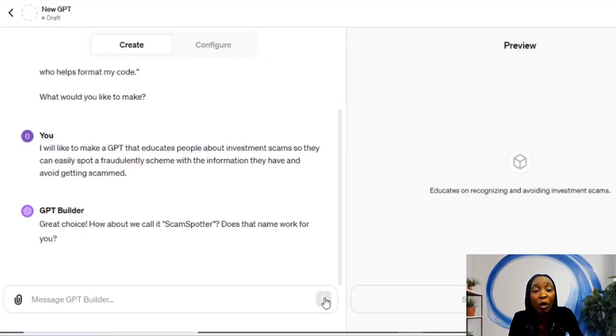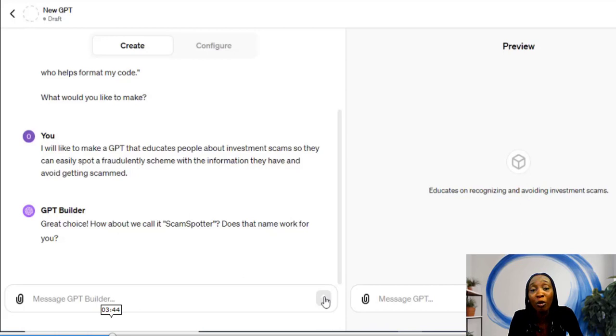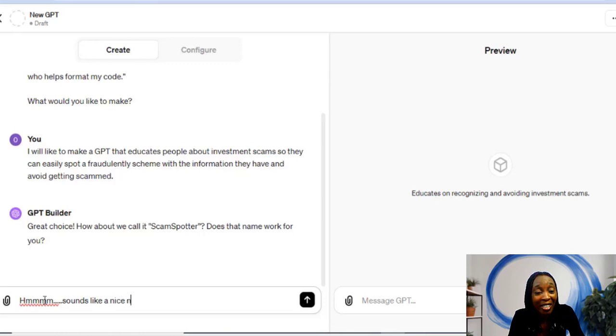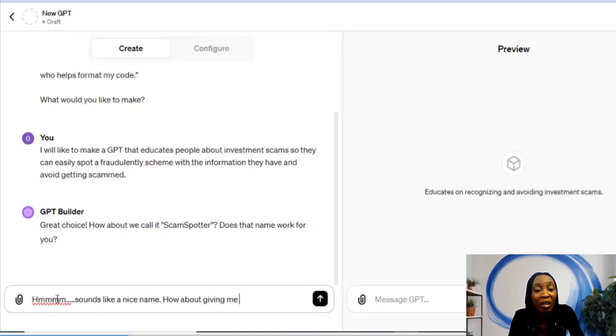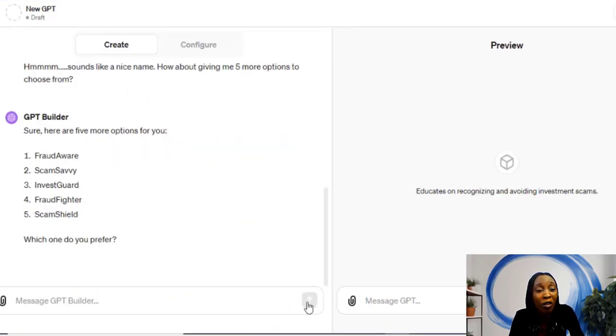It says, "Great choice. How about we call it Scam Spotter? Does that name work for you?" Well, funny enough, Scam Spotter was actually the first name I conceived for this GPT. What a coincidence. So I'm going to put this GPT builder to the task to see if it can come up with more innovative and better sounding names. Sounds like a nice name. How about giving me 5 more options to choose from? It says, "Sure, here are 5 more options for you: Fraud Aware, Scam Savvy, Invest Guard, Fraud Fighter, Scam Shield. Which one do you prefer?"